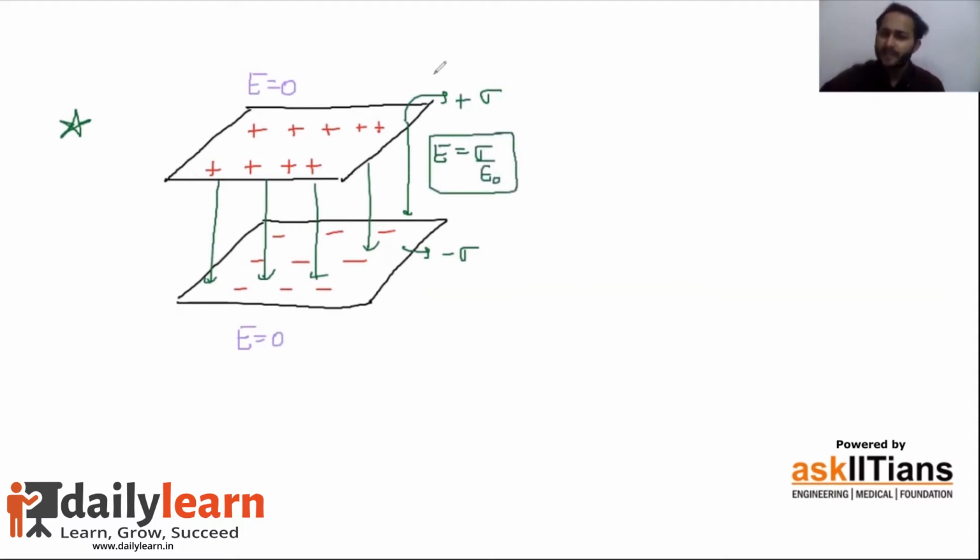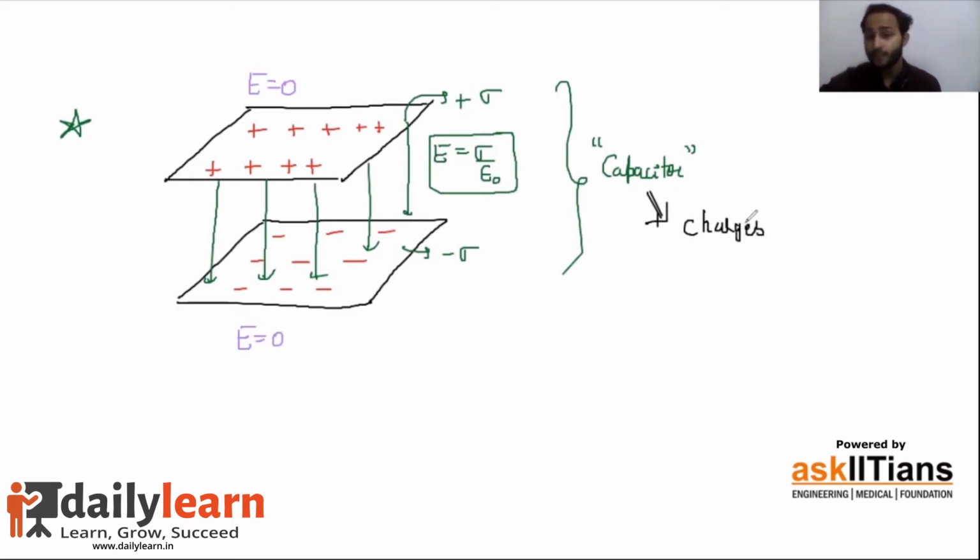Now guys, this combination of plates kept in parallel, given equal and opposite charges, this setup is actually called a capacitor. But why are we interested in this particular configuration of charges? Why are we interested in keeping two plates parallel to each other and giving equal and opposite charges? See, a capacitor, from the basics, is actually a charge storing device. Our job is to store charges on a device. So it's a charge storing device.